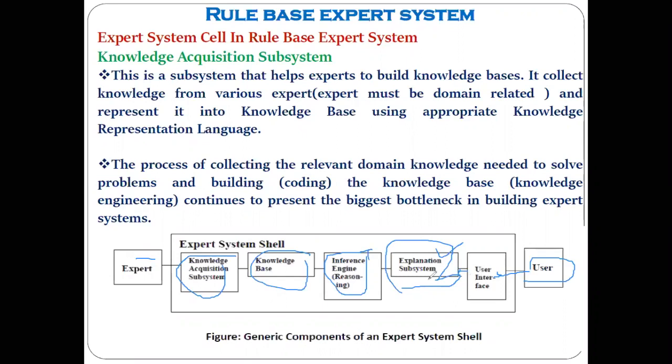The explanation subsystem will try to explain this query to whom? To the inference engine. Got the point? Then the inference engine sends this query to whom? The knowledge base. Understood? After comparing that query with the knowledge base, the knowledge base sends the answer to the inference engine, then the inference engine sends it back to the explanation subsystem, and then the explanation subsystem tells it to the user through the user interface. Got the point? So the explanation system works between the inference engine and the user interface.